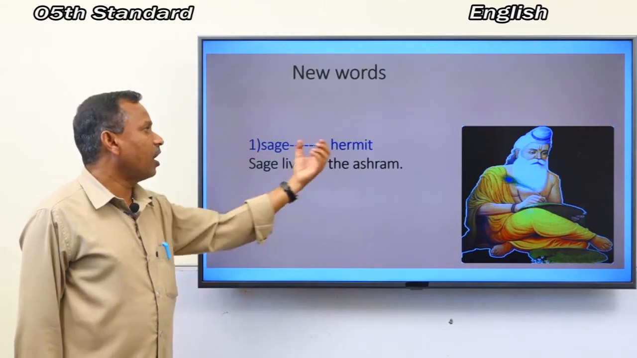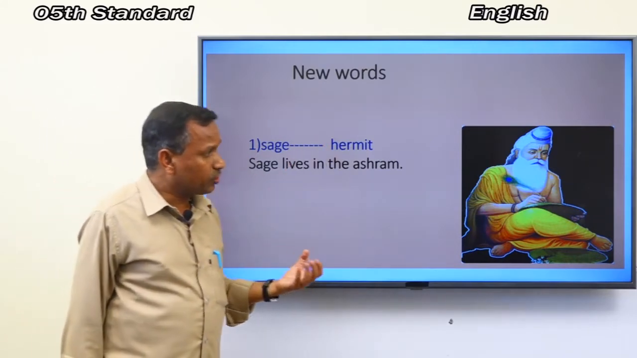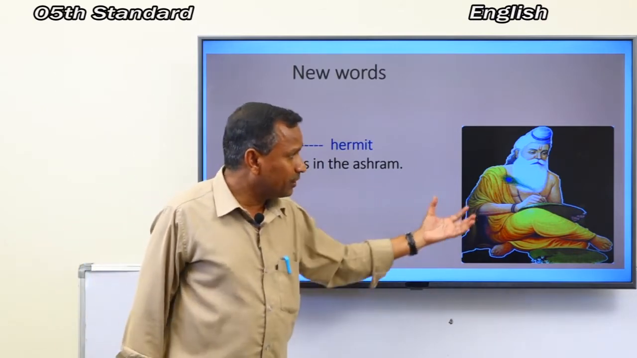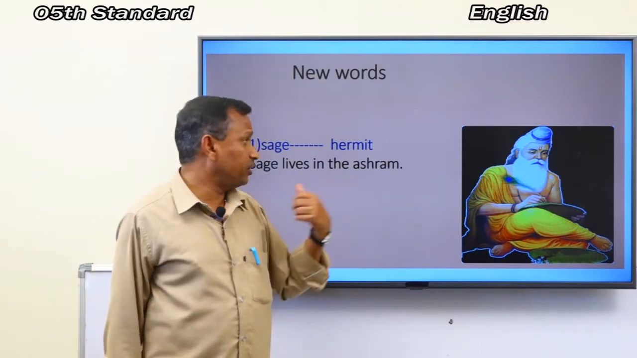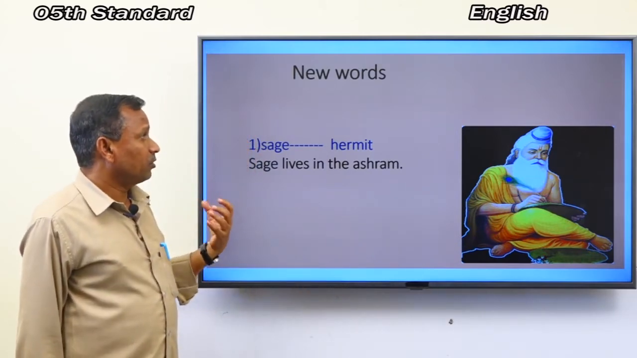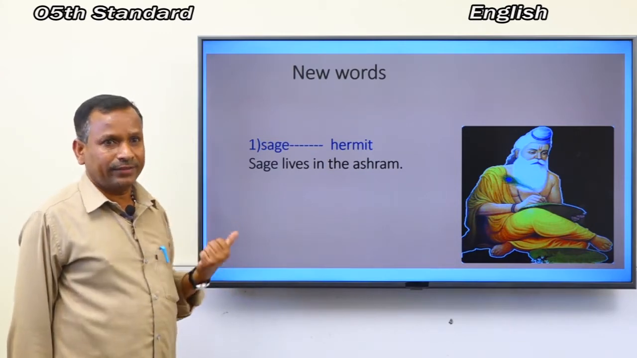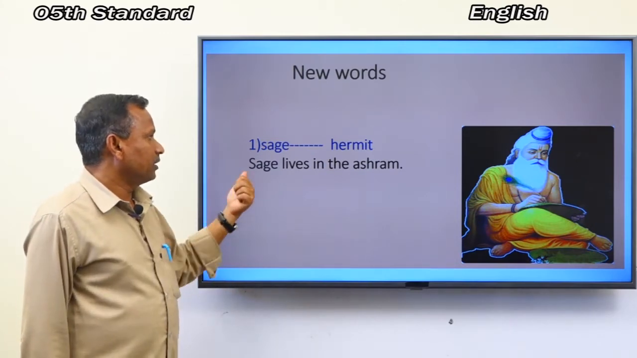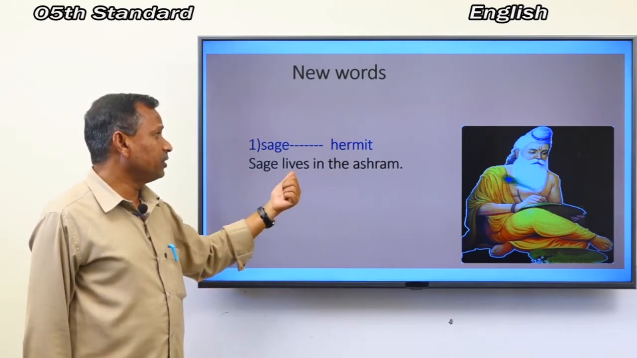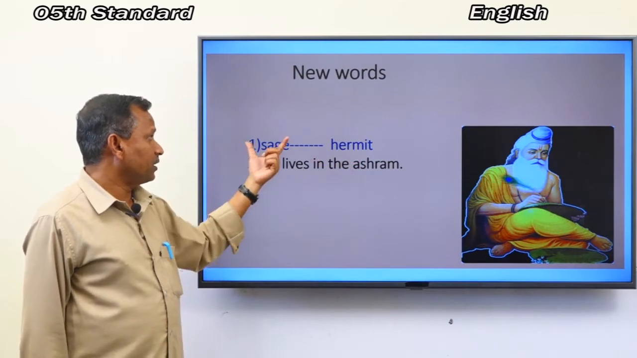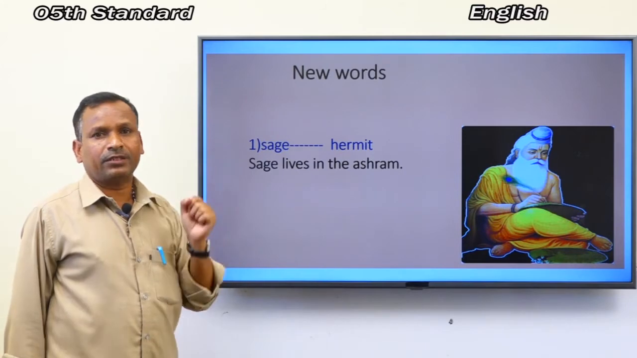Its meaning is hermit. Look at the picture here. Who is he? He is a sage. Now, by using sage, you have to make a meaningful sentence. Sage lives in the ashram. Here, the word sage is used in this sentence. Did you understand?